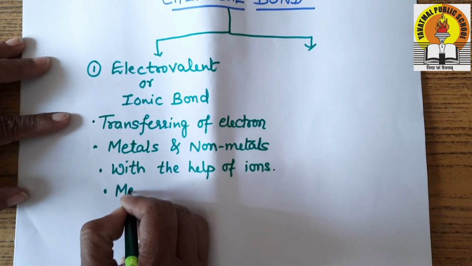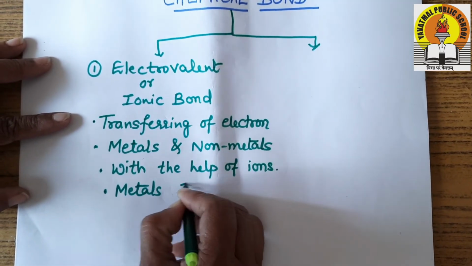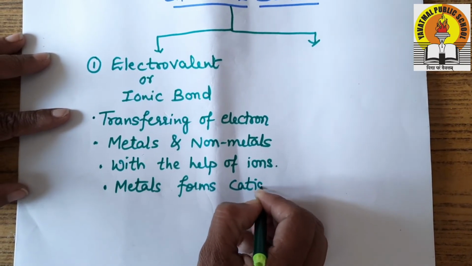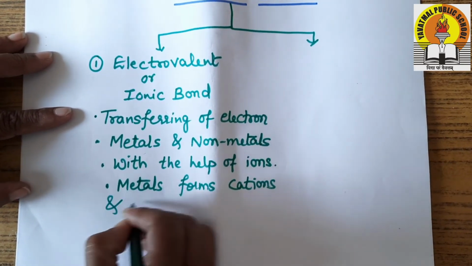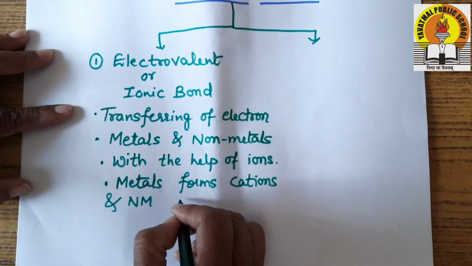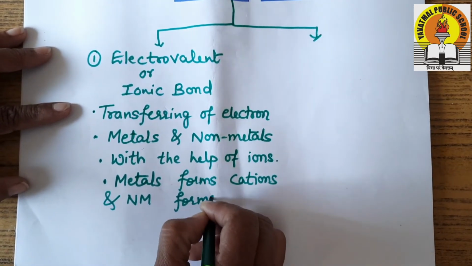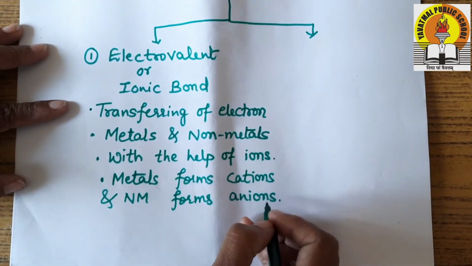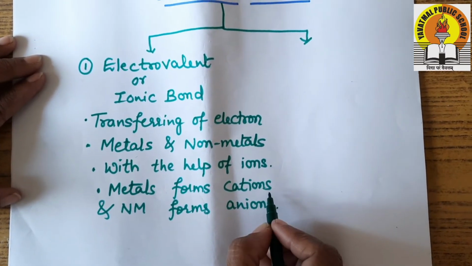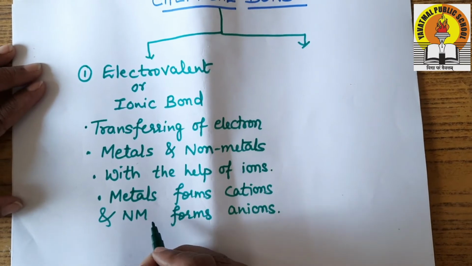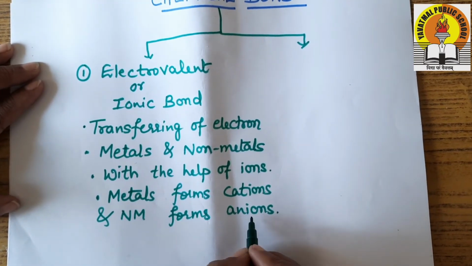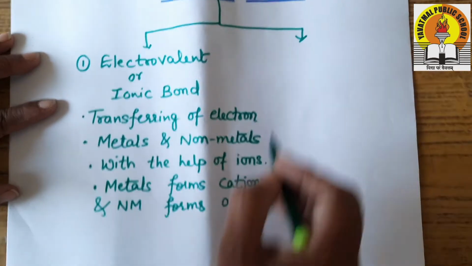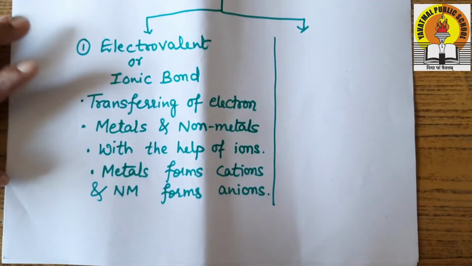Metals form cations and non-metals form anions. As you all know, metals have the capacity to donate electrons to be stable and non-metals have the capacity to gain electrons to form anions. So let's see about the covalent bond now.